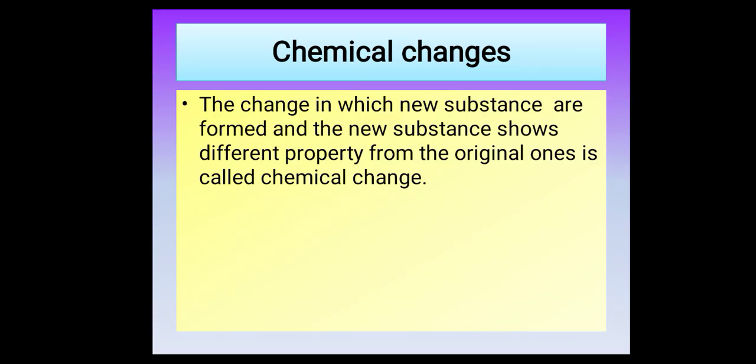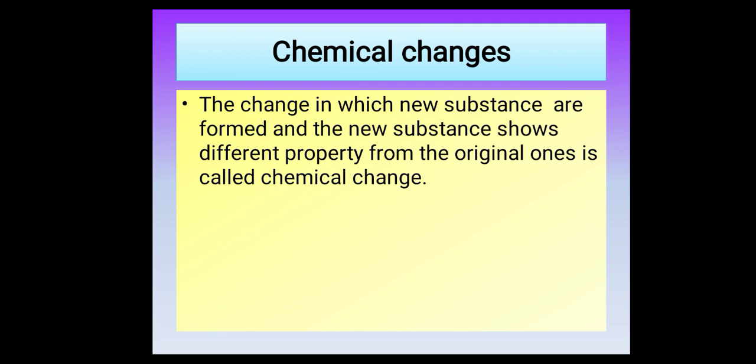Now let us have a look at the definition of chemical changes. Like the definition of physical change was the change in the physical properties of a substance is known as physical change. Whereas for a chemical change, whenever there is a change which results in the formation of a new substance, that is actually a chemical change.